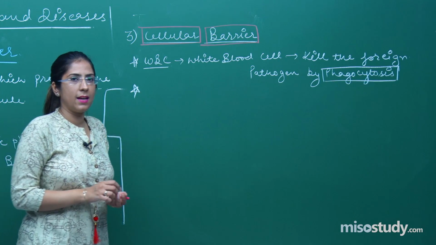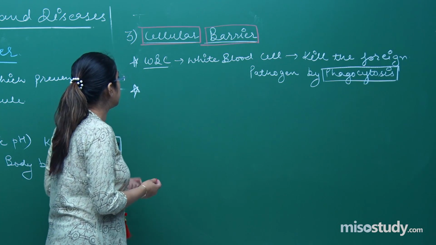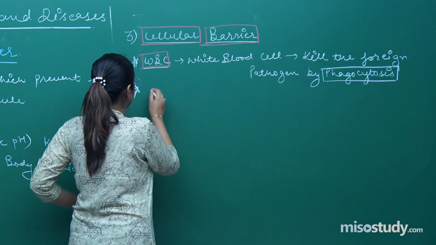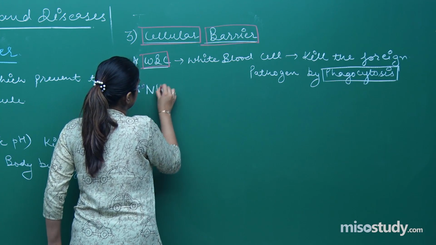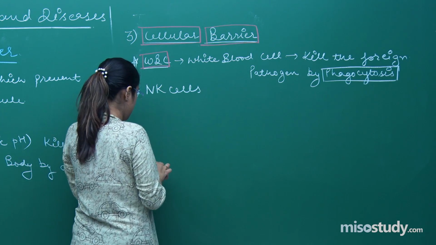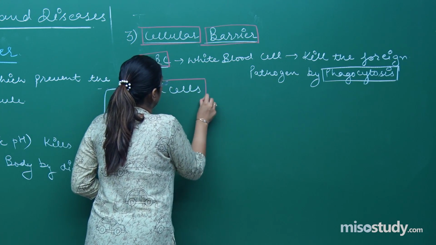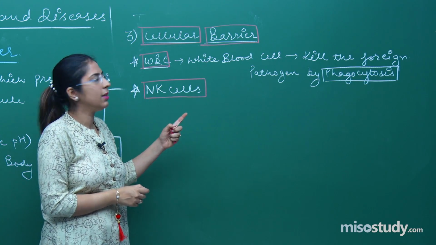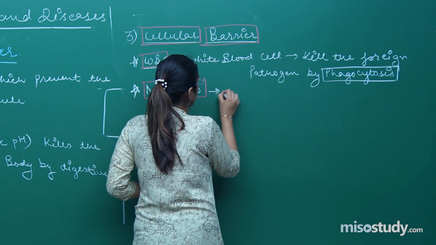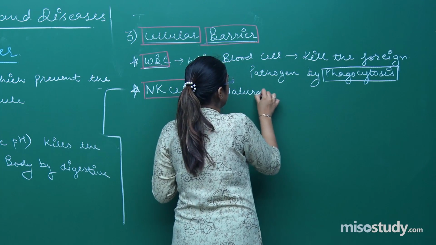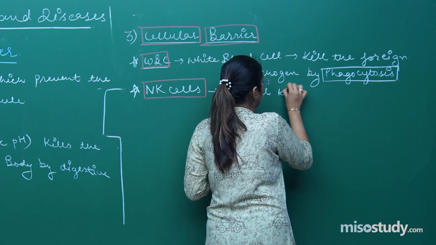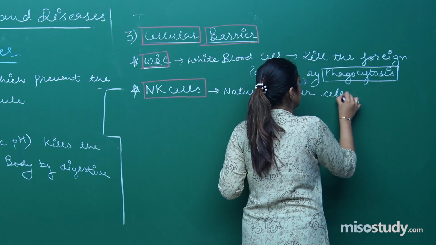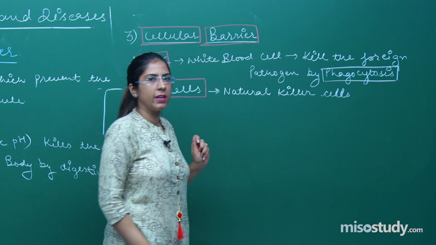Other than WBCs, there are so many cells present, and this was first WBC, and second is NK cells. NK cells. Here N means natural, K means killer, right. So these are natural killer cells, right.